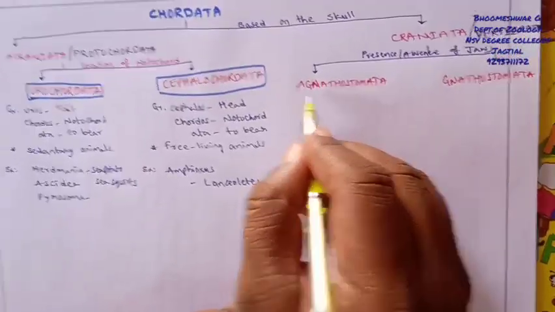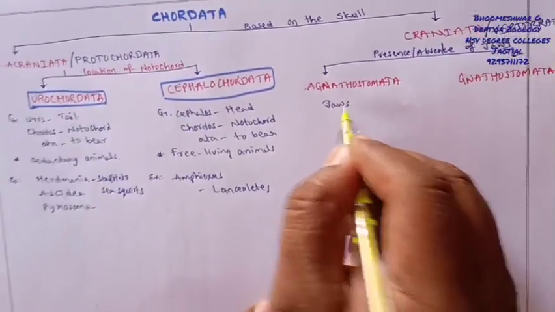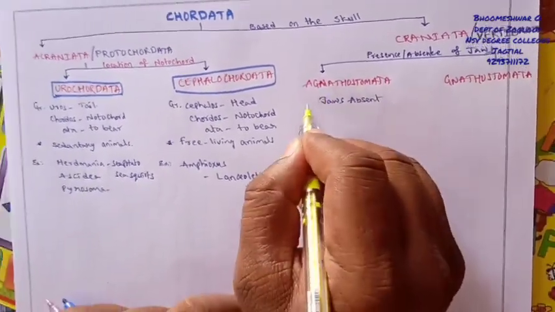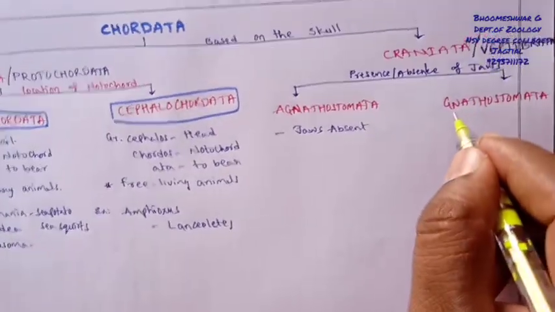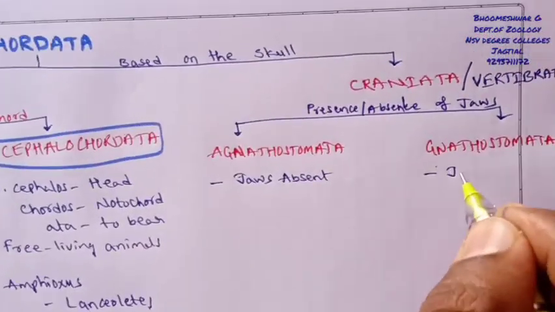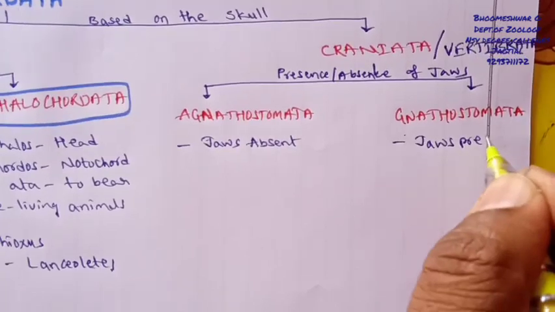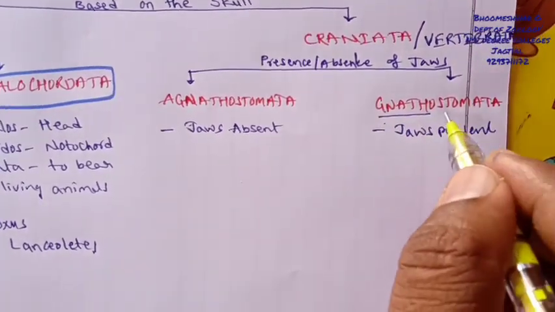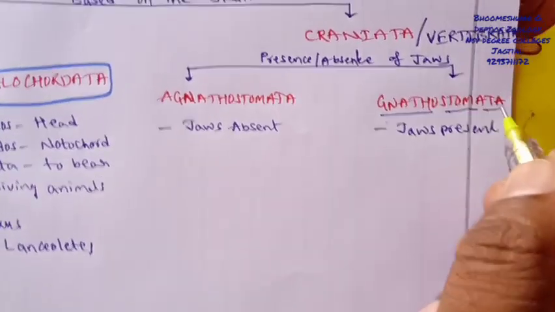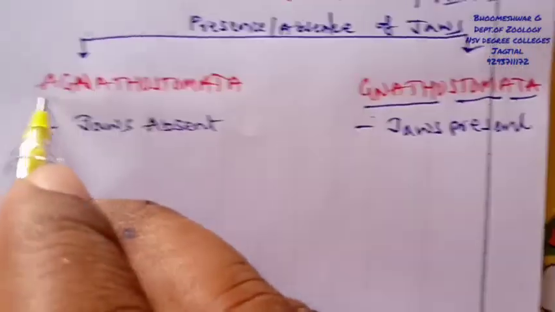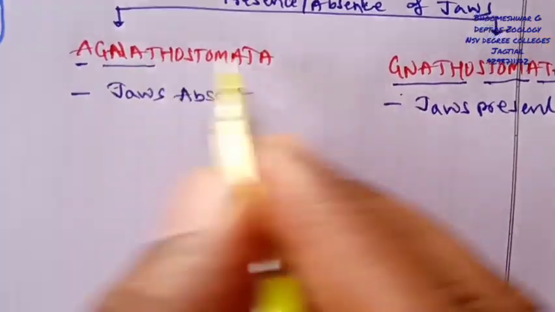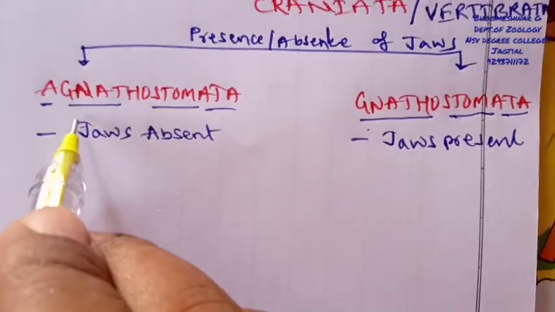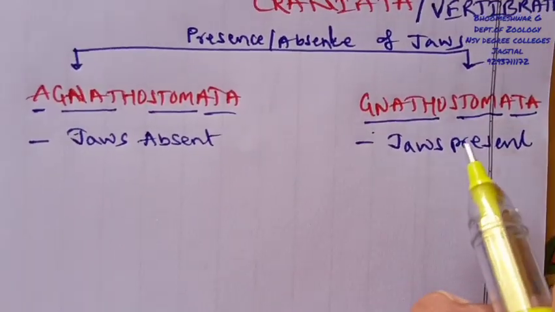If the jaws are completely absent in some individuals, those belong to Agnathostomata, but those that have jaws belong to Gnathostomata. Gnathos indicates the jaw, stoma means opening, and ata is nothing but to bear. So individuals without jaws are Agnathostomes and these are called Gnathostomes.